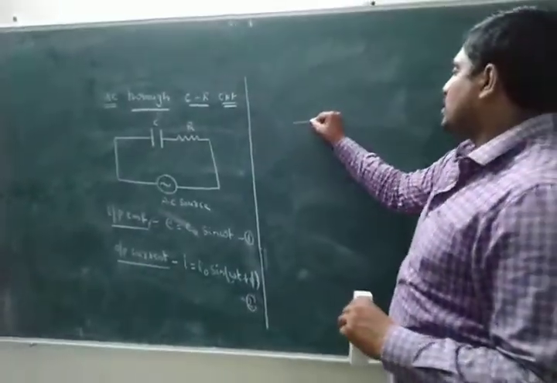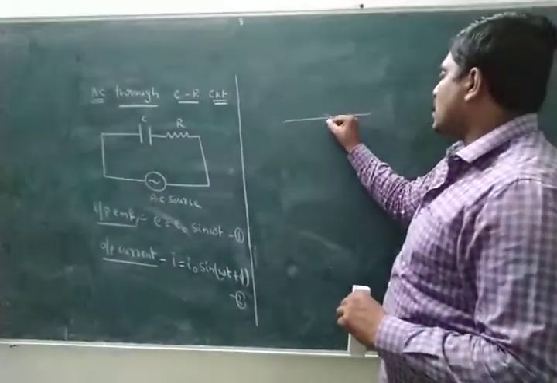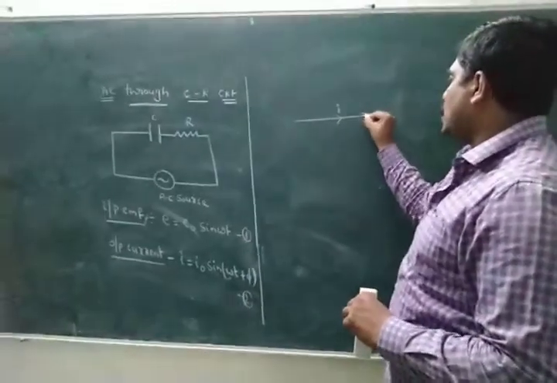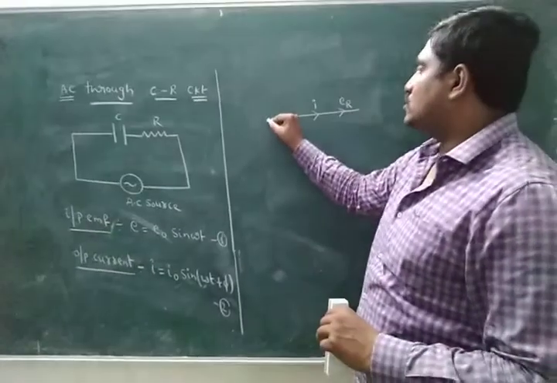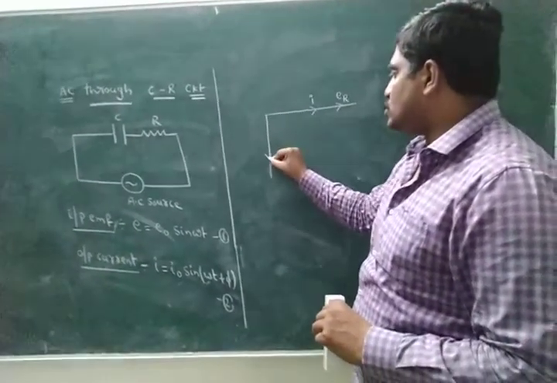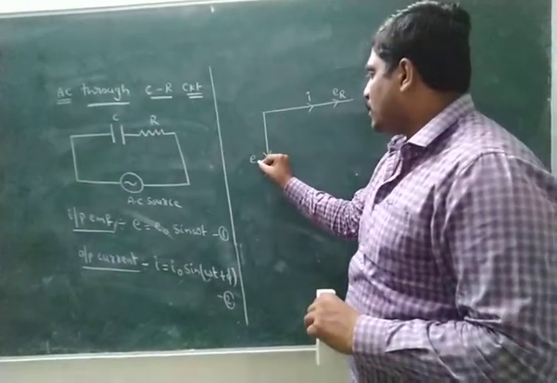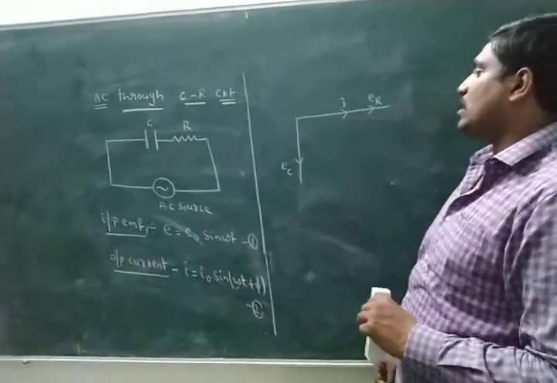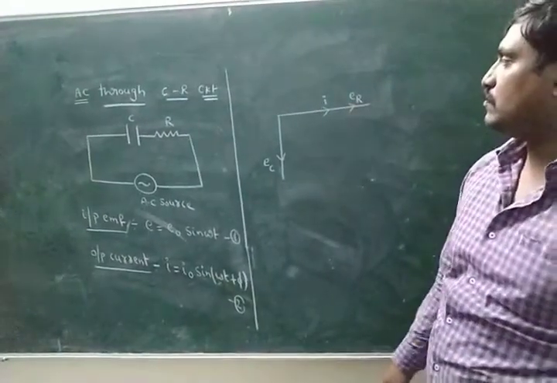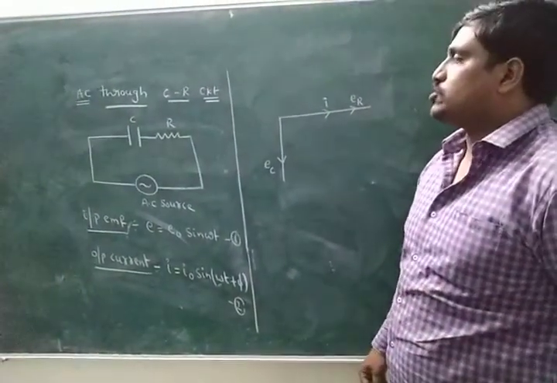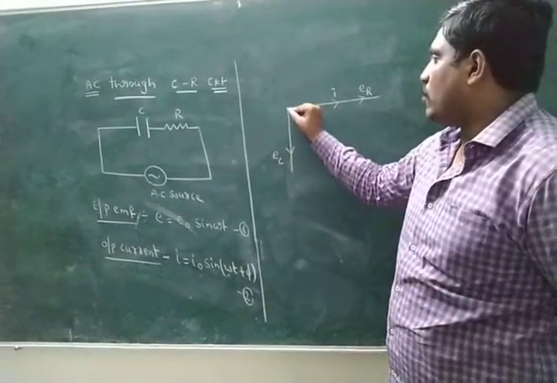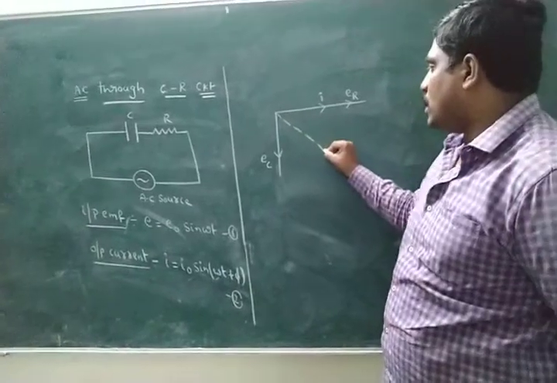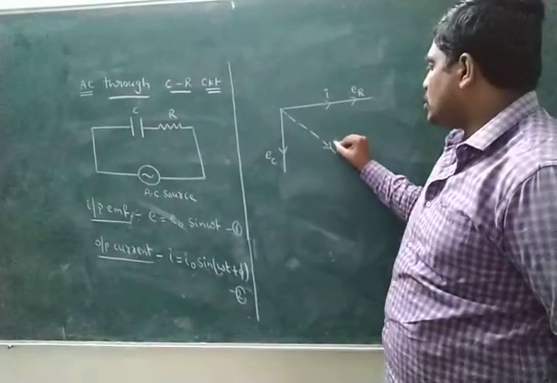This is the I on the x-axis, ER, and this is EC, the applied EMF through the capacitor. This is P, this is Q. According to the parallelogram law, this is E net.